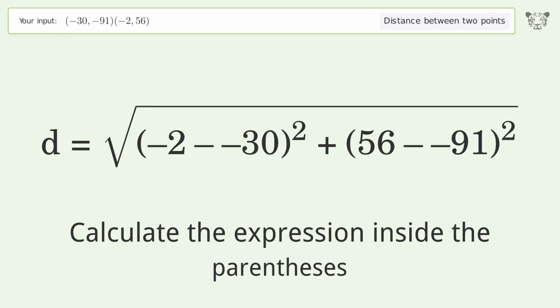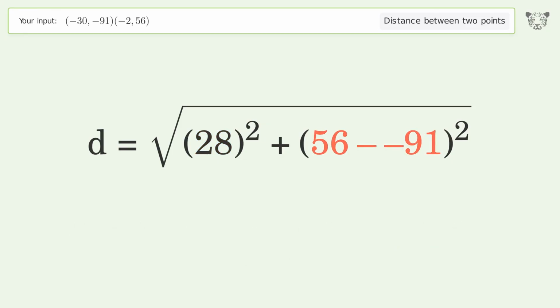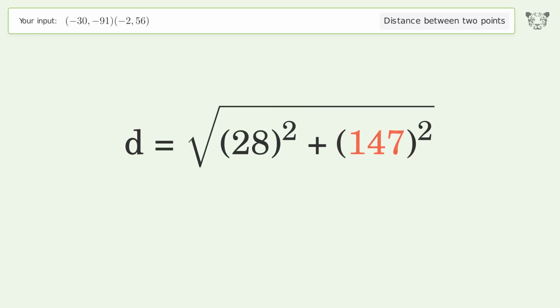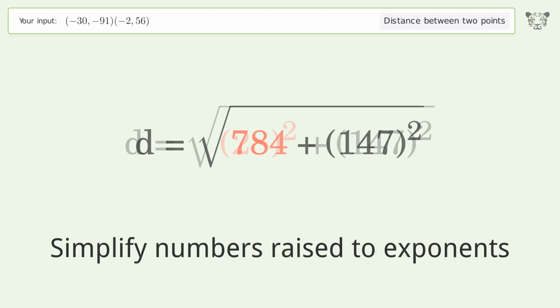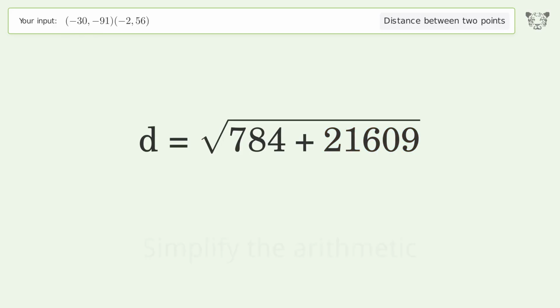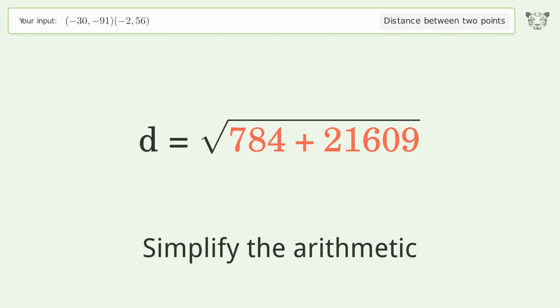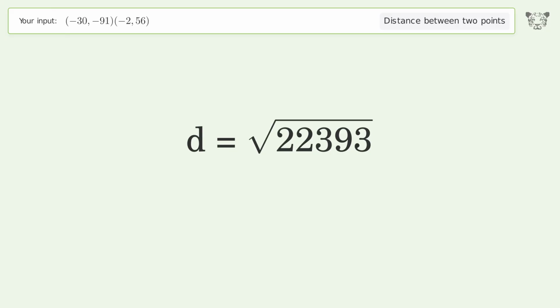Calculate the expression inside the parentheses. Simplify numbers raised to exponents. Simplify the arithmetic. And so the distance between the 2 points is the square root of 22,393 or 149.643.